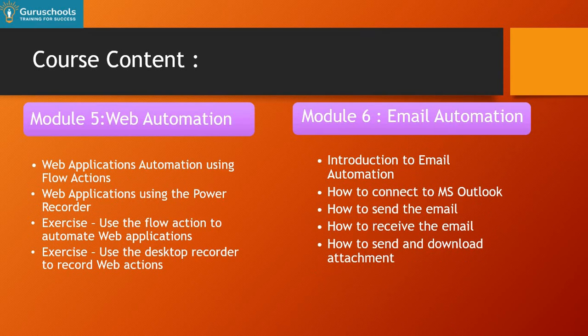Then we'll go for web automation. Here we'll talk about various scenarios where we can implement web automation, and how to handle web applications in terms of selectors and approach. And then we'll move to email automation. There we'll talk about what email automation is and where we have to use it, how to use Microsoft Outlook for email automation, how to send and read email, how to download attachments from email, and how to use email automation for reporting.